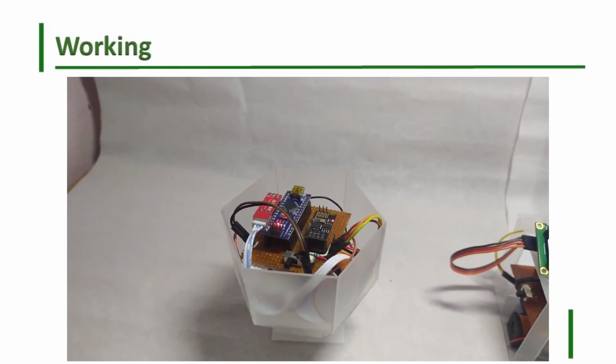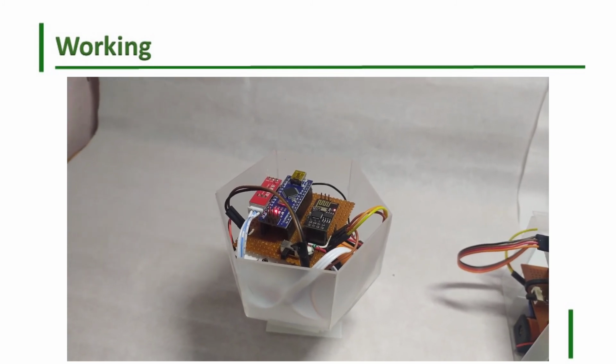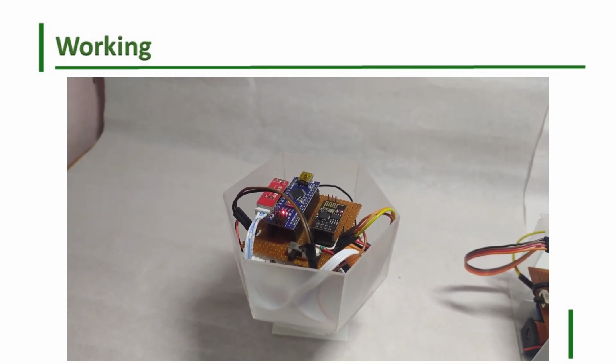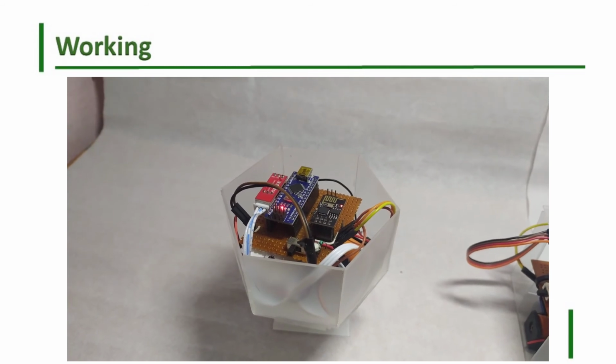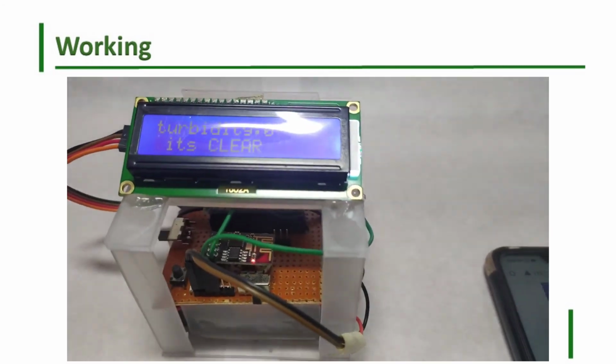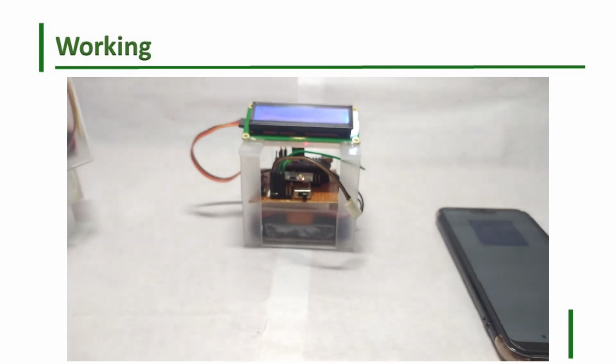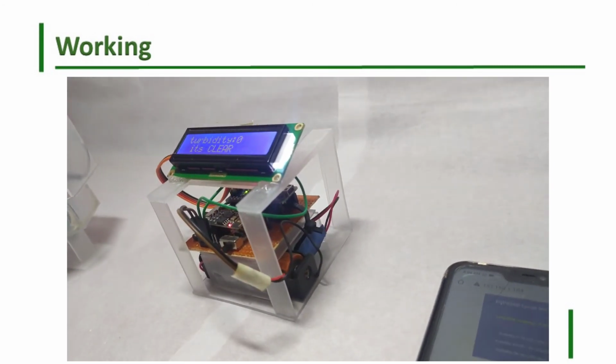So this is the host part of the project, consisting of a pair of Arduino and ESP with the turbidity sensor. This is connected to the common network to which our client is connected. So this is the client part of our project, consisting of a pair of Arduino and ESP01 with the LCD display to show the readings of turbidity.